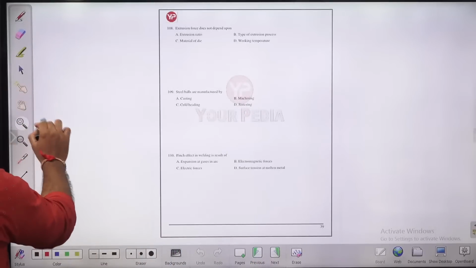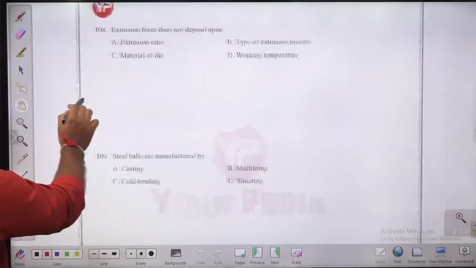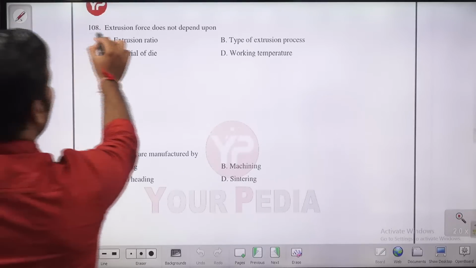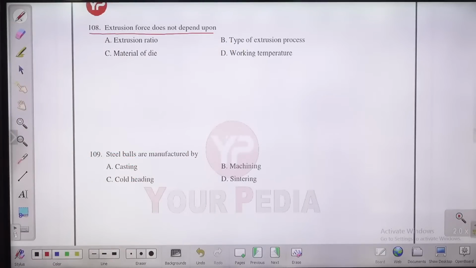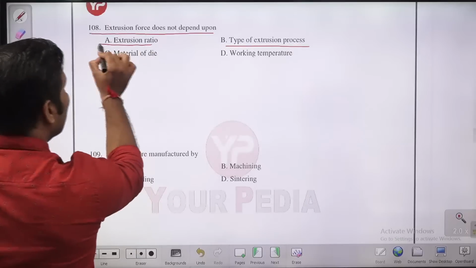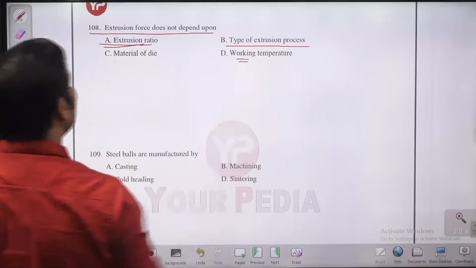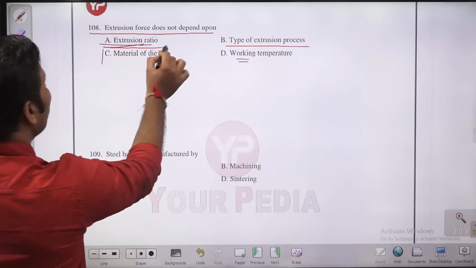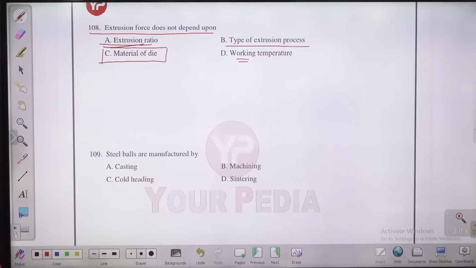Question number 108. Extrusion forces do not depend upon what? Type of the extrusion process. Obviously, type of the extrusion process, extrusion forces are going to depend. Extrusion ratio also they are going to depend. Working temperature also they are going to depend. Is there any relationship of the extrusion forces with the material of the die?